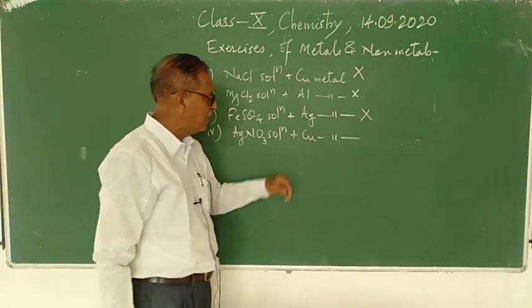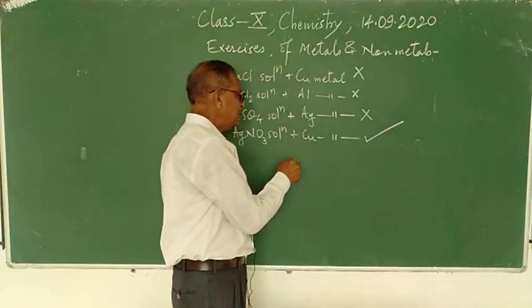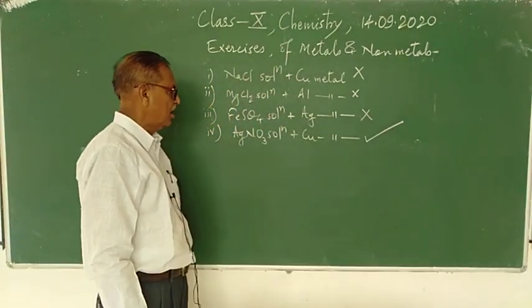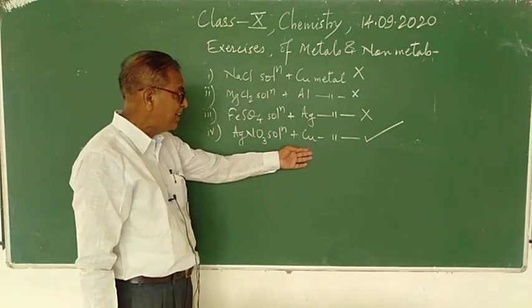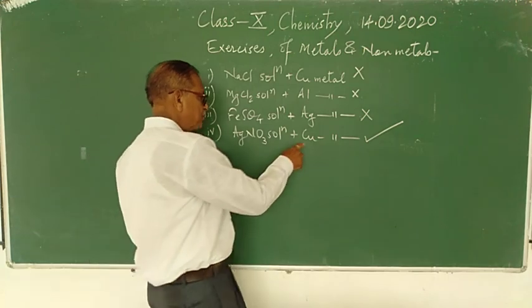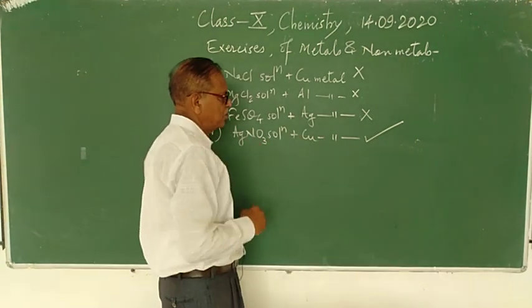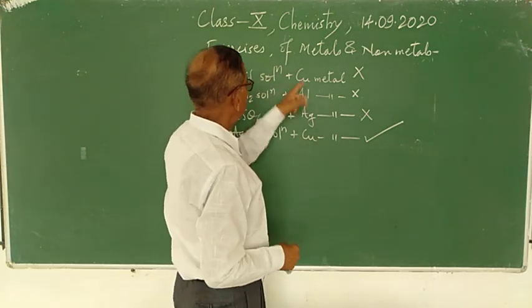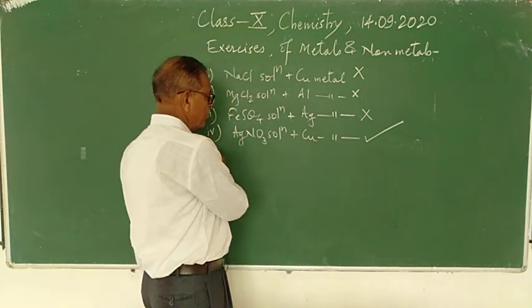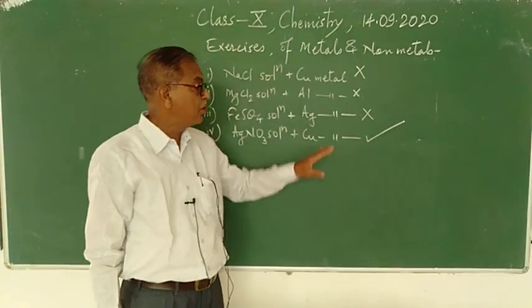AgNO3 solution plus Cu, that is Cu is at a higher position than silver, and therefore Cu can displace the silver from silver nitrate solution. So in reaction number 4 there will be a displacement reaction.